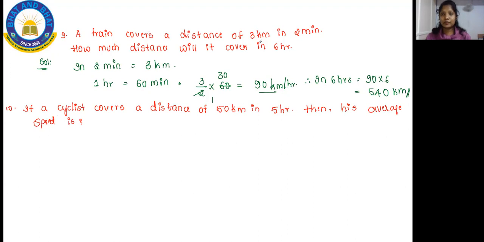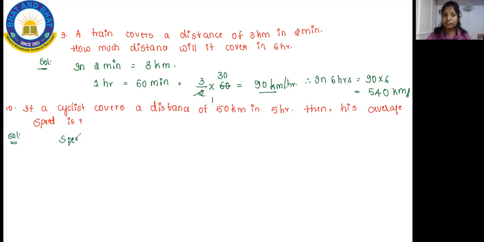you might get confused with the question because here only one piece of information is given. And kids, here in the question, they are telling that there is one cyclist. Cyclist means a person who keeps on riding the cycle, who keeps on cycling. So he's going to cover the distance of 50 kilometer in 5 hours. So then you have to find what will be his average speed.